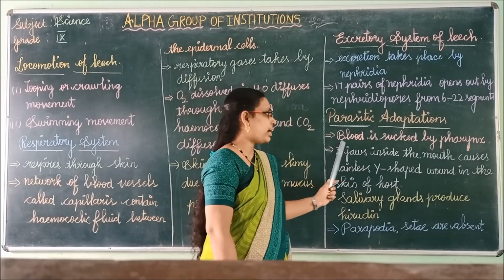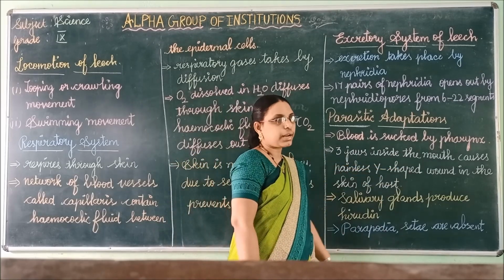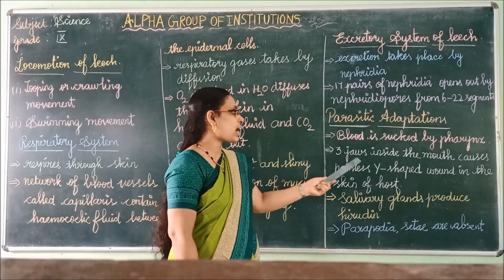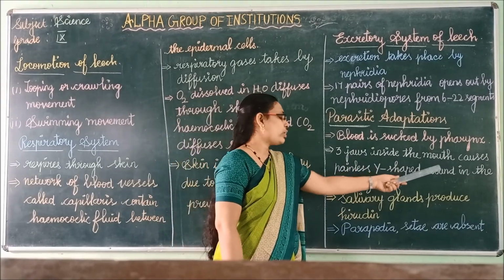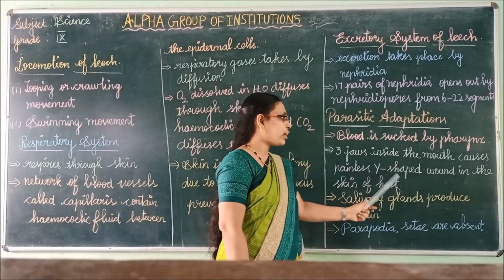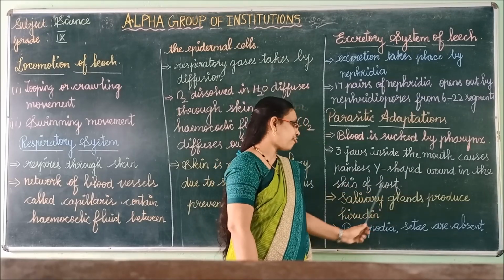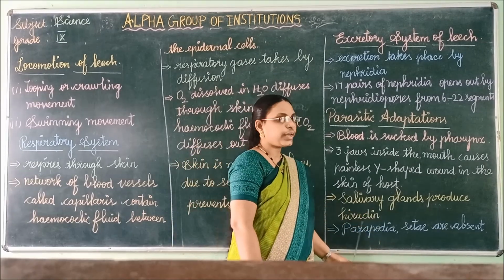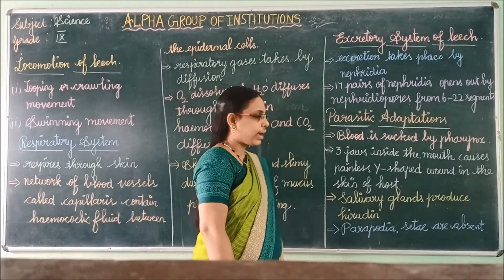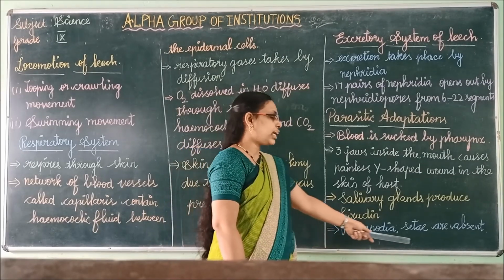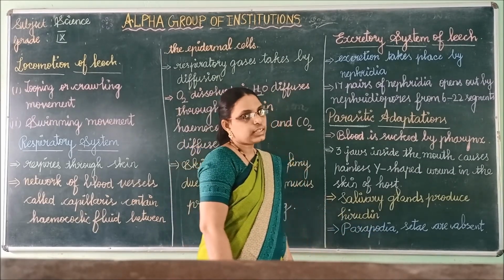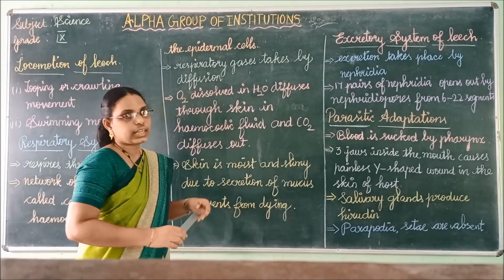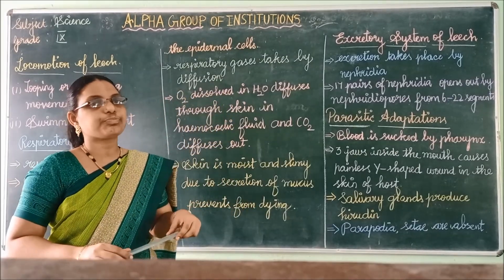Here the blood is sucked by the pharynx and stored in the crop. Then 3 jaws are present inside the mouth, which cause a painless Y-shaped wound in the skin of the host. Salivary glands are present, which produce hirudin and prevent blood coagulation. Parapodia and cilia are completely absent in the leech. So that's all about the Indian cattle leech structural organization.